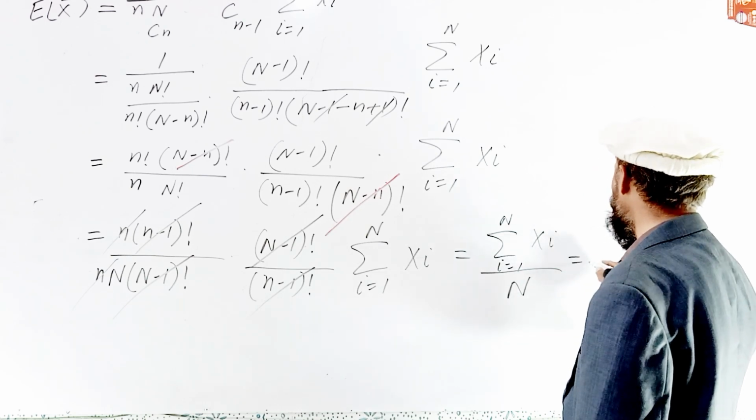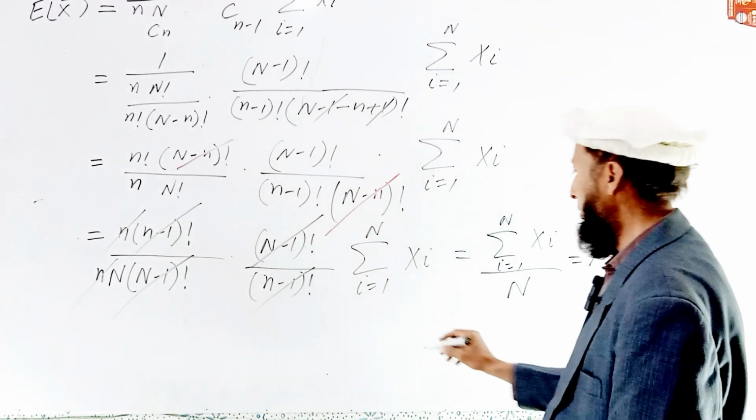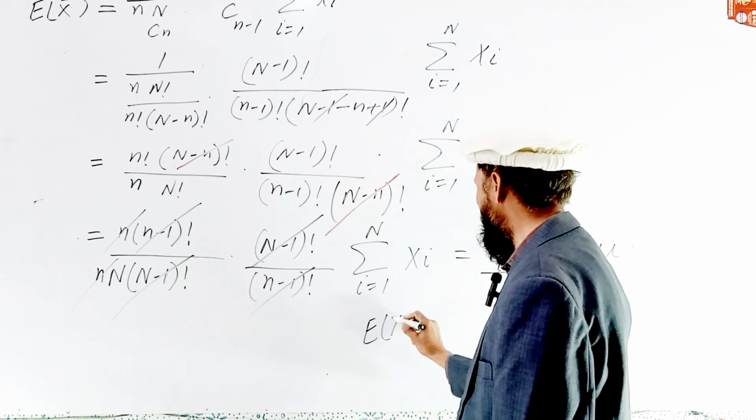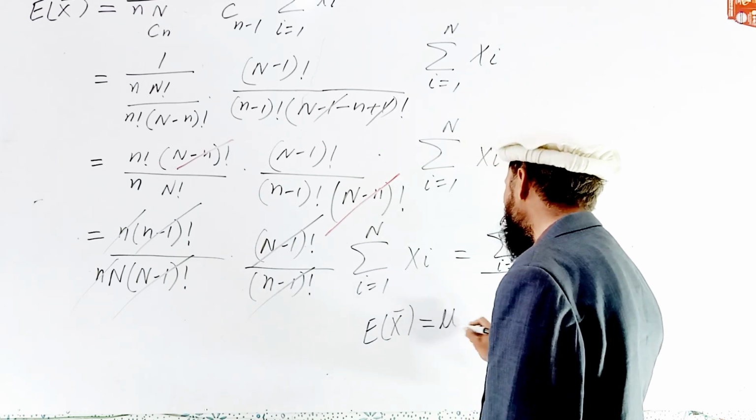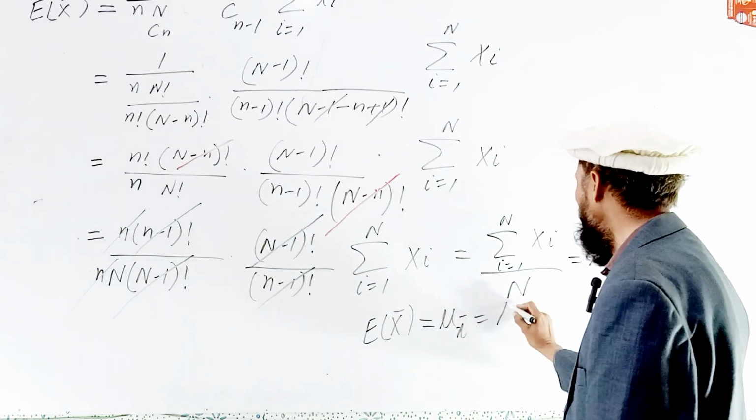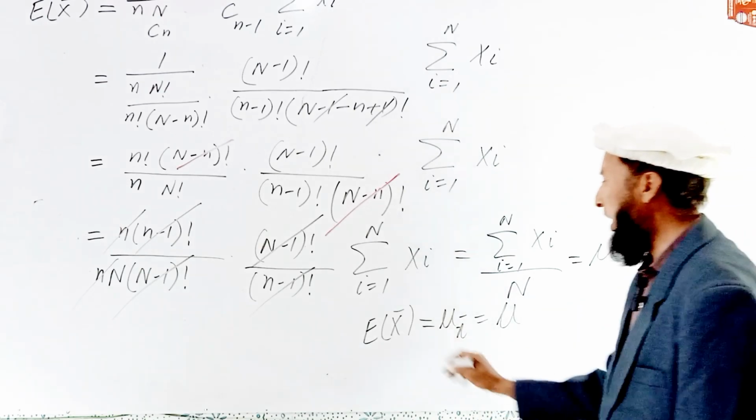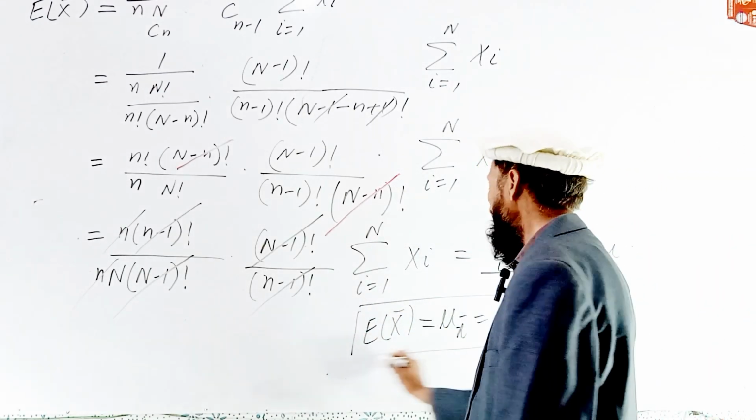We get the last term, summation i is equal to 1 up to N of x_i divided by N, which is mu. So the expected value of x bar is equal to the mean, which is verified. We have proved it.